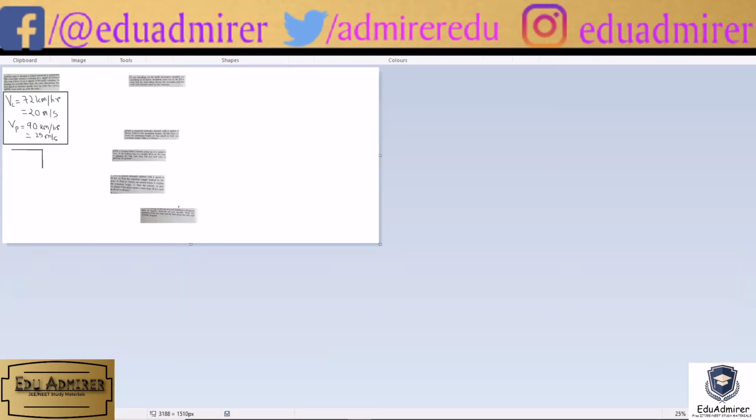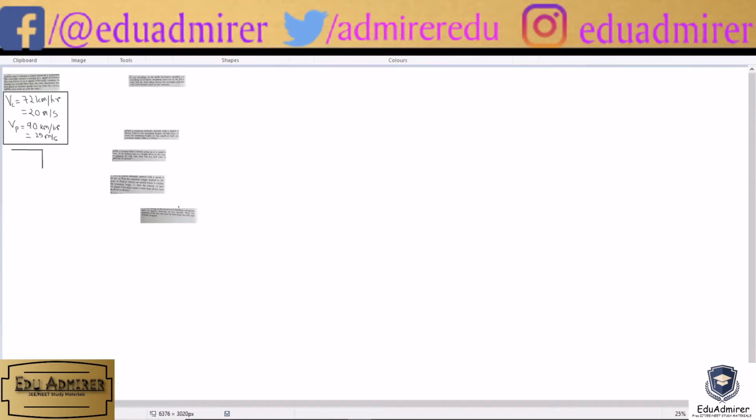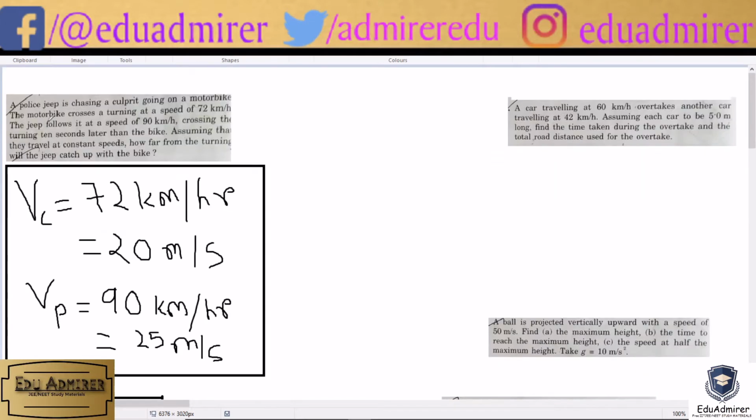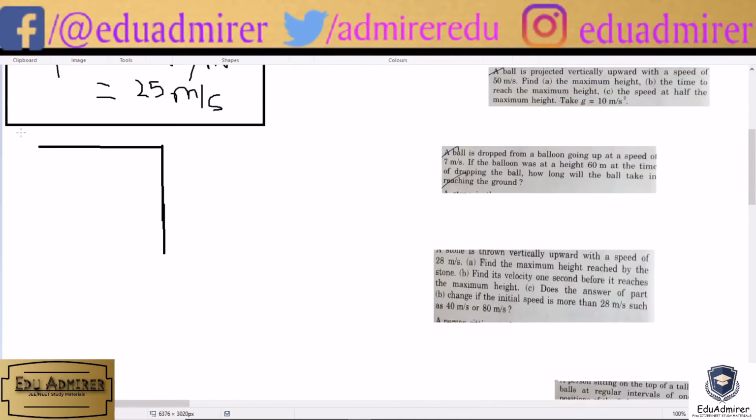It's given that the motorbike crosses a turning at a speed of 72 km per hour. So let's suppose the police is here, then the culprit is in here. They are running in this direction.